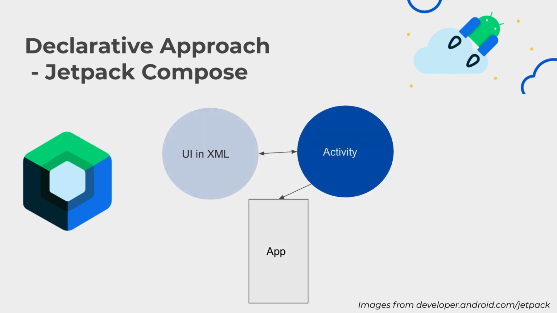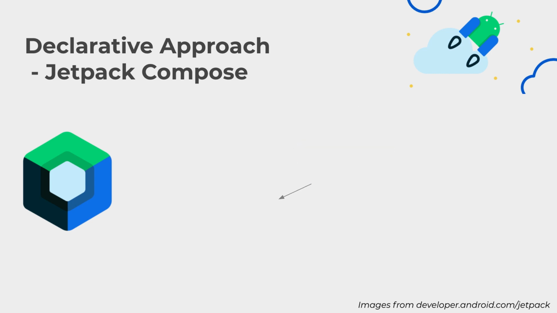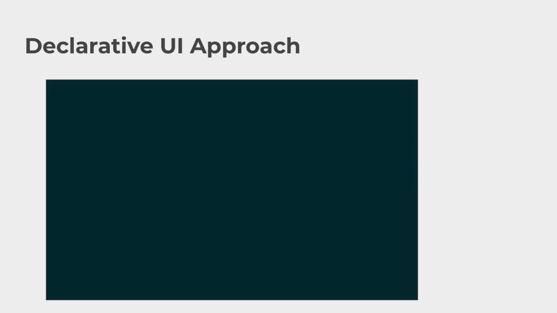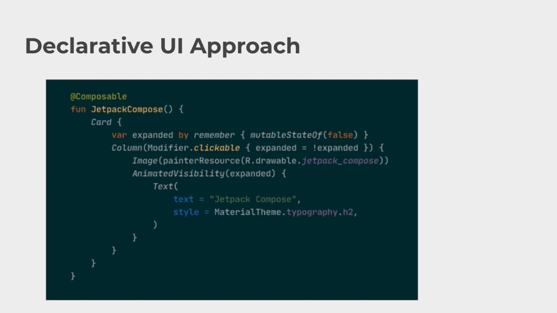So with our new way of thinking of creating applications, Jetpack Compose, that is no longer needed because now we have this declarative UI approach of creating user interfaces, in this case also Android applications. We talked about declarative UI approach. Well, this is what it means. So this is how you would declare a user interface. As you can see here, this is what we call a composable function. A composable function will compose, as the name implies, some piece of a user interface.